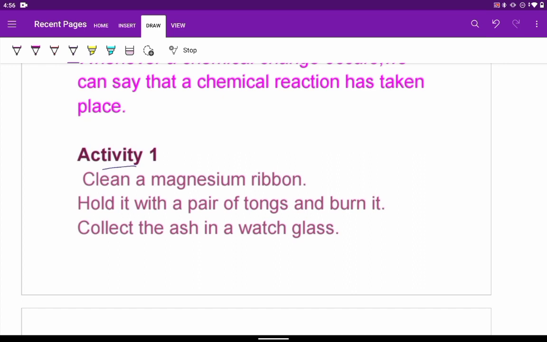First one, we can take a magnesium ribbon. We have to clean the ribbon so that it can react properly. We take a clean magnesium ribbon. We have to hold it with a pair of tongs because otherwise we may hurt our fingers. We hold it with a pair of tongs and we burn it on a burner. What do we find? It is getting turned into ash. We can collect this ash in a watch glass.